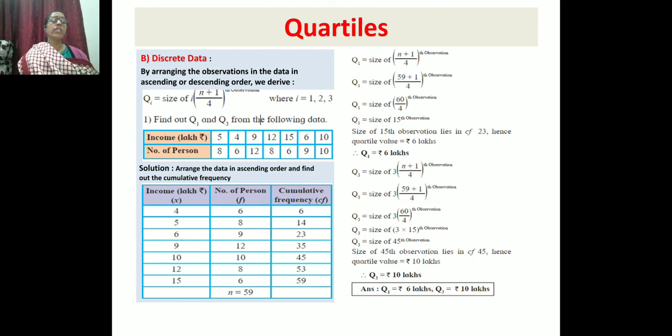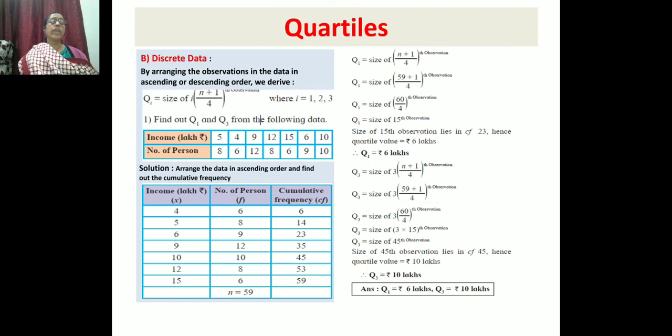How? See the cumulative frequency column: 6, 14, 23. Will 15 come in 14? No. So in which cumulative frequency will 15 come? It will come in 23. The cumulative frequency is 23 and the income is 6 lakh. So the quartile is 6 lakh.